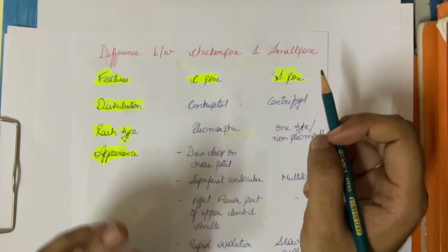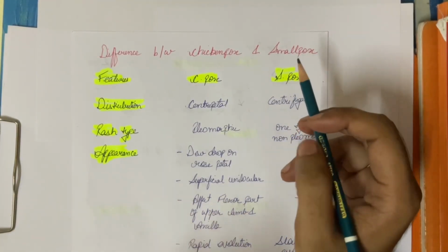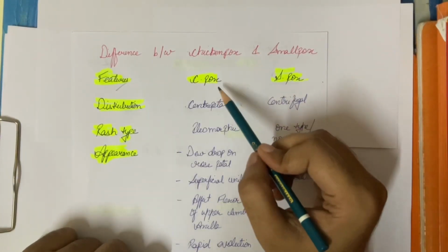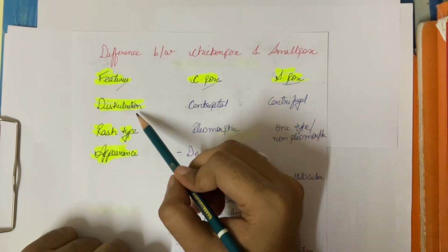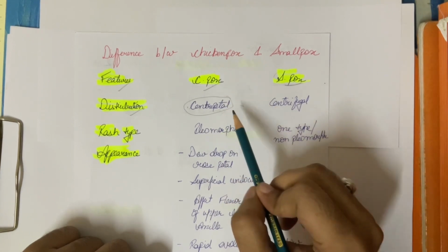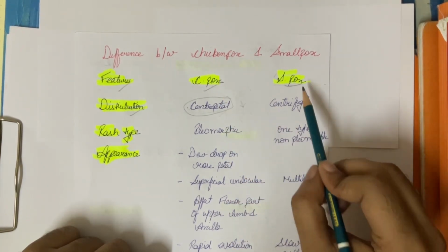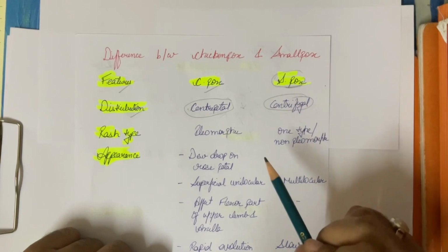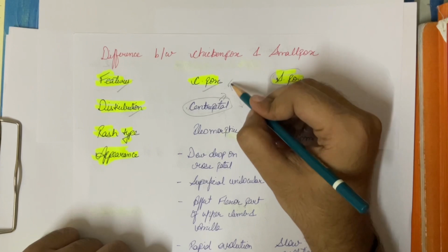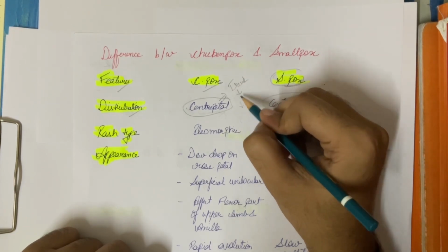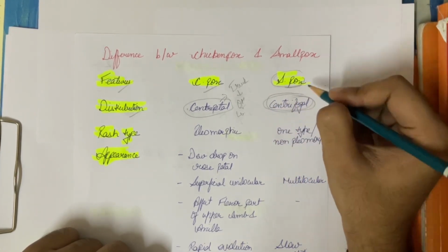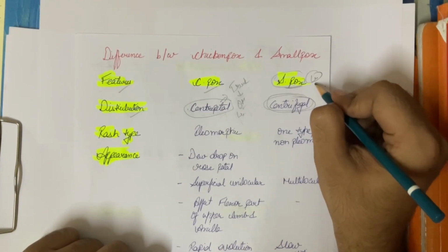So coming to the most important topic, the differences between chickenpox and smallpox. As both the diseases are similar in nature, it can be asked in your exam also. So on the basis of features, we'll be differentiating between chickenpox and smallpox. On distribution of rashes, chickenpox is centripetal and smallpox is centrifugal. What is centripetal? The rash will appear first on the trunk and then on the other parts of the body, that is limbs and face. And in centrifugal, the rash will appear on the limbs and face and then come to the trunk.